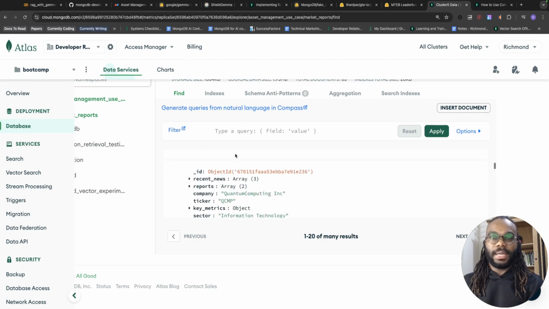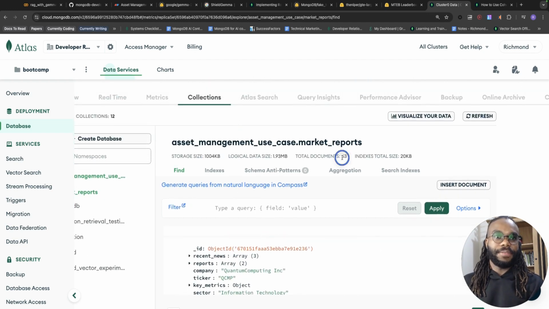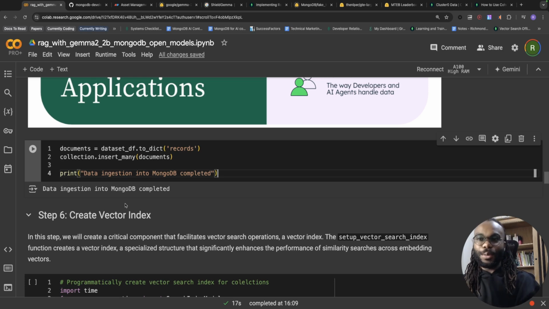And we have 63 of these because we have 63 data points from our data sets from the previous phase. So going back to the code, we've ingested data, right? So far, let's recap what we've done. 5 steps. We've loaded libraries into our environment. We've loaded our data. We've prepared our data. We've generated some embeddings. And then we've also connected to our MongoDB database and ingested the data into the MongoDB database.